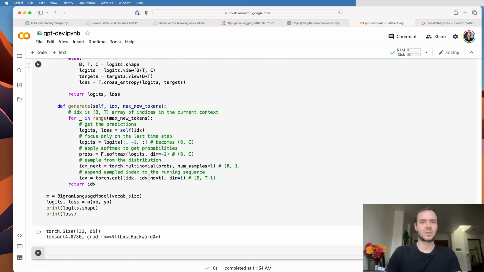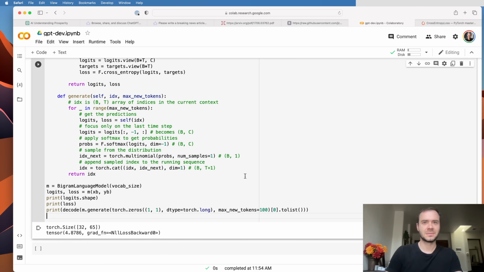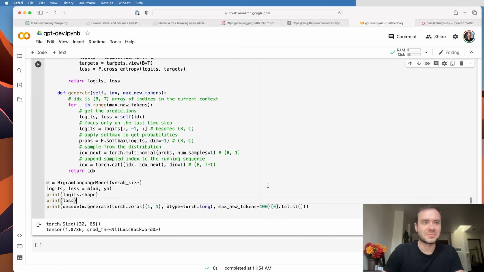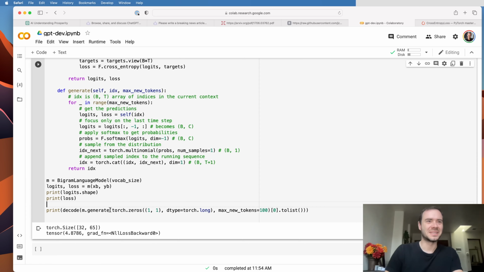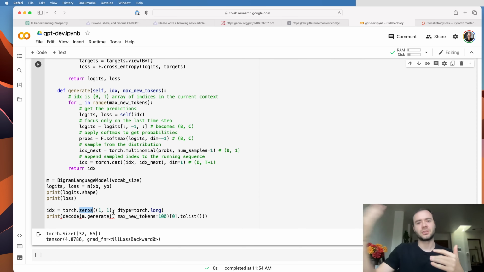And let's take that for a ride now. So I have another code chunk here, which will generate from the model. And okay, this is kind of crazy, so let me break this down. These are the idx, right? I'm creating a batch, which will be just 1, and time will be just 1. So I'm creating a little 1 by 1 tensor, and it's holding a 0. And the dtype, the data type, is integer. So 0 is going to be how we kick off the generation.